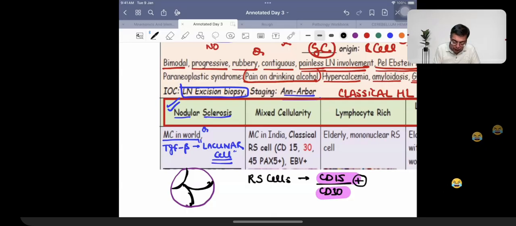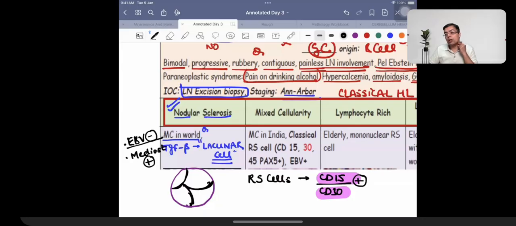Nodular sclerosis is going to be having an importance. It is not related, I repeat my fact, it is not related with Epstein-Barr virus infection. Second fact that you need to remember over here is that whenever we are talking about the nodular sclerosis variant, this is going to be having very, very commonly involvement of the mediastinal group of lymph nodes.